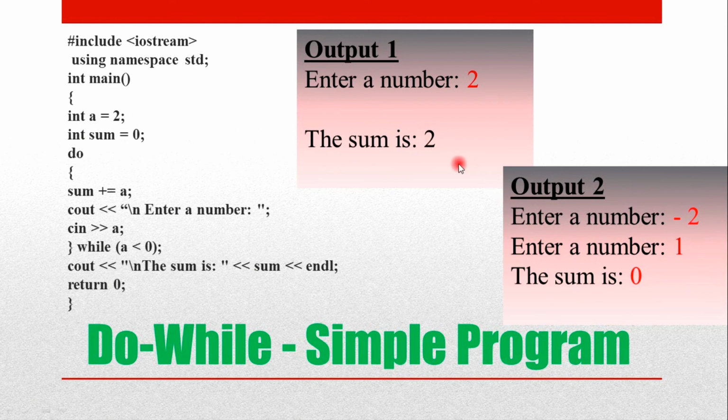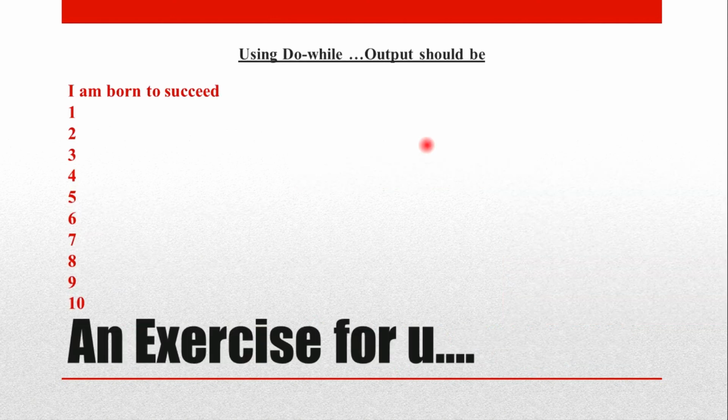So I have shown you different outputs for you to understand well. So now I have an exercise as usual for you. Using do while, I want the output to be, the first line it should say, I am born to succeed. This is how it should print. And in the next line, it should print 1. In the next line, it should print 2, continuously till 10. Okay. So I am waiting for you to write in the comment box a program which will display all these.